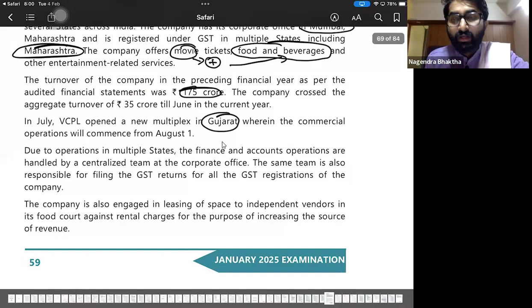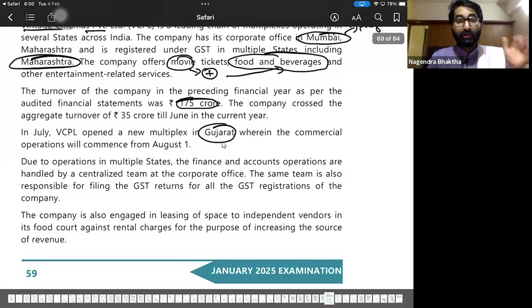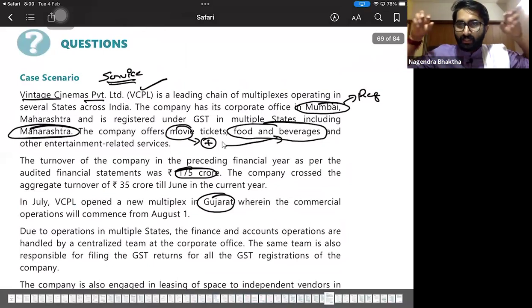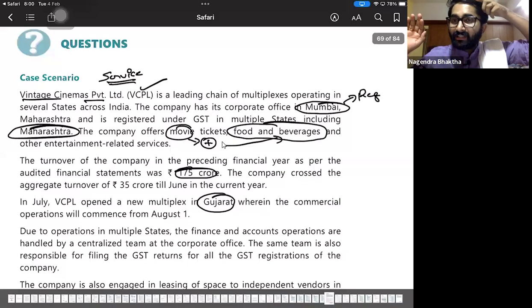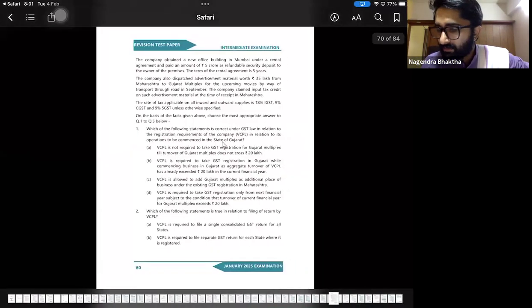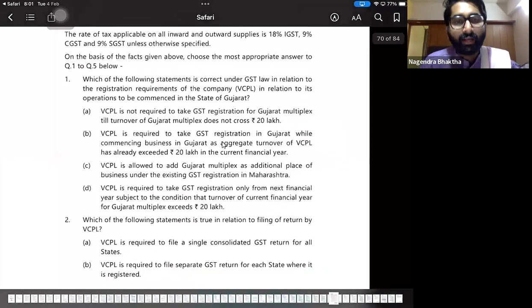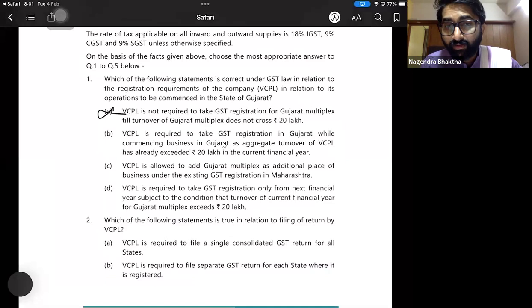First, we will solve the question. See what you understood. VCPL is a company running multiplexes, and it has theaters in many states and is registered in almost all the states, including Maharashtra. Now they want to start a new business in Gujarat. Are they required to take the registration? Absolutely, yes. VCPL is required to take registration in Gujarat while commencing business.